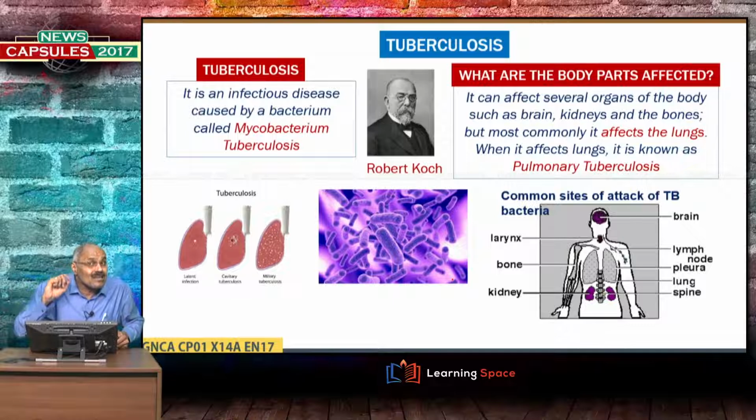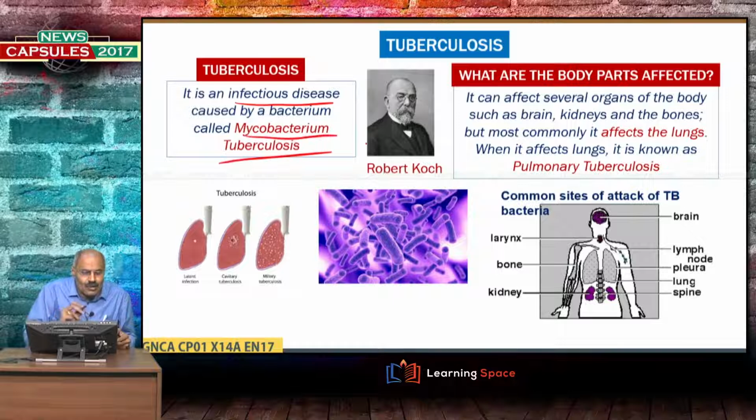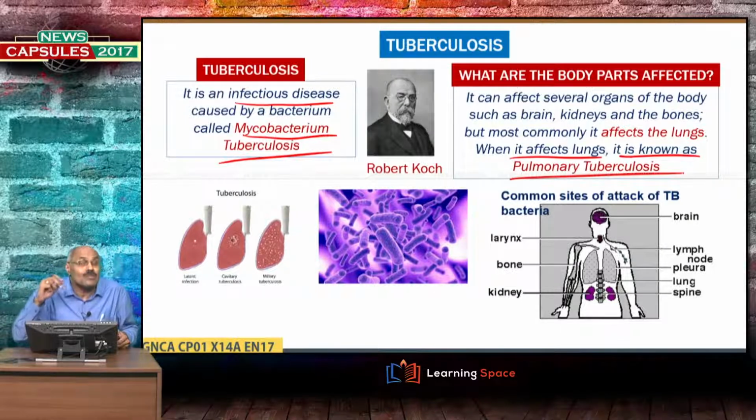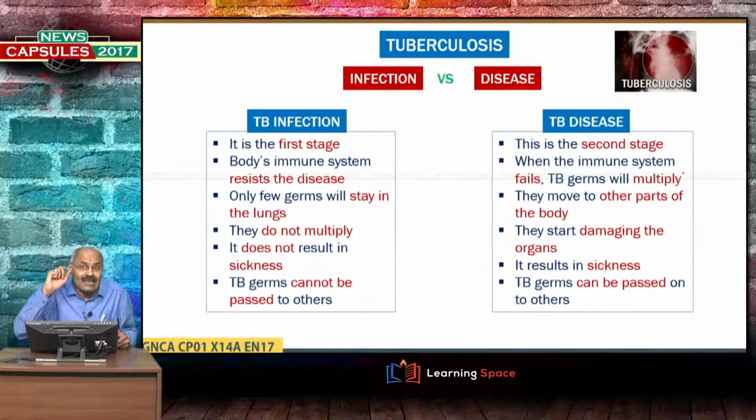Come back to the discussion on TB. It is an infectious disease caused by bacteria called Mycobacterium tuberculosis, and the point here is it can affect any organ of the body such as the brain, kidneys and the bones, but the most vulnerable is lungs. When it affects lungs, it is known as pulmonary tuberculosis, right? And TB can be looked at from two perspectives. One is infection, second one is the disease.